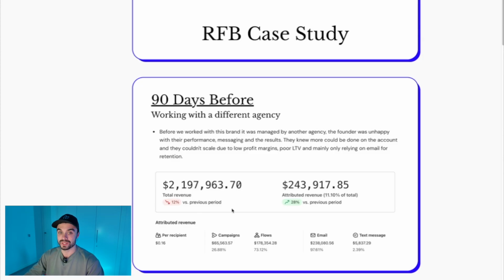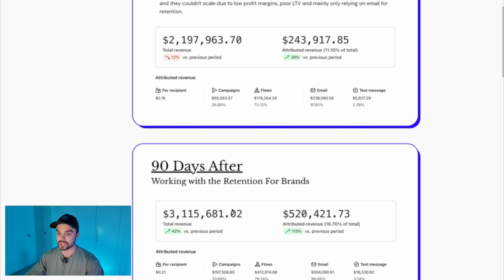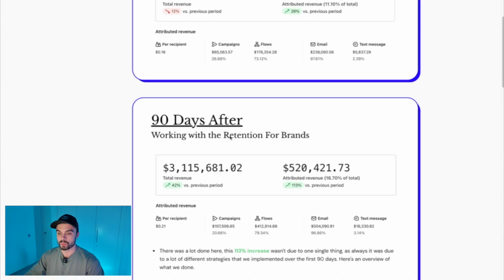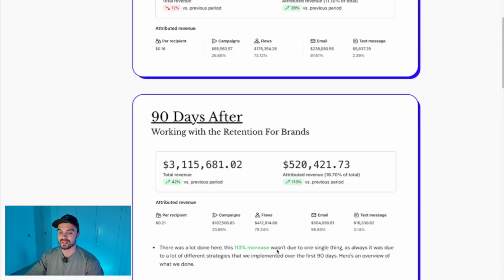So let's dive into 90 days after and what we actually done. So 90 days after working with Retention for Brands and working with our team, you can see revenue is up 42% on the front end. However, the attributed revenue here was up 113%, and it went from 11% attributed to almost 17. Okay, big difference. So there was a lot done here, and this 113% increase wasn't due to one single thing. As always, there's a lot of different strategies that we implemented here over the first 90 days, and I'm going to give you a full overview of that.